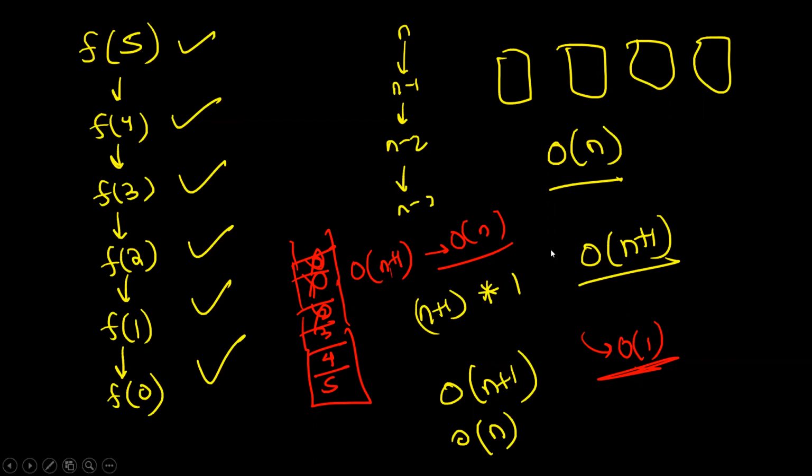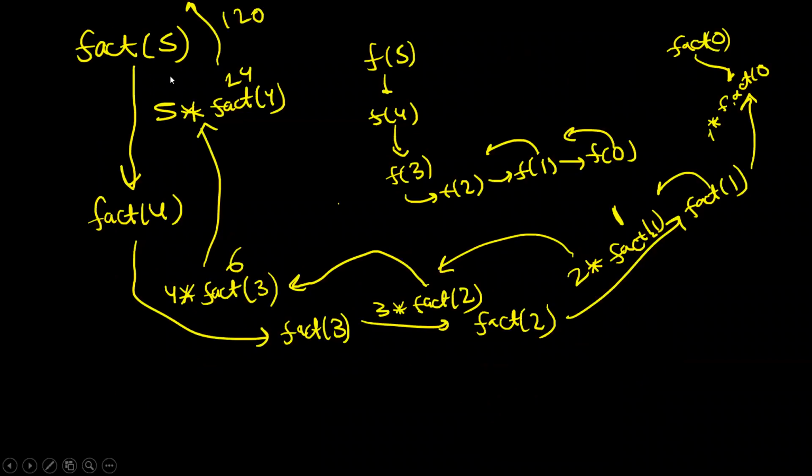So Humedi, see, everybody is calling somebody else. Fact of 5 is saying 5 into fact of 4. Fact of 4 is saying 4 into fact of 3. Fact of 3 is saying 3 into fact of 2. Fact of 2 is saying 2 into fact of 1. Fact of 1 is saying 1 into fact of 0. Now fact of 0 is giving you the answer. And the moment you get the answer of fact of 0, what was this statement? Return 1 into fact of 0. So fact of 0 ka answer mila, you return 1 into fact of 0. So now everyone will start returning and you will get the answer at the topmost level. Okay.